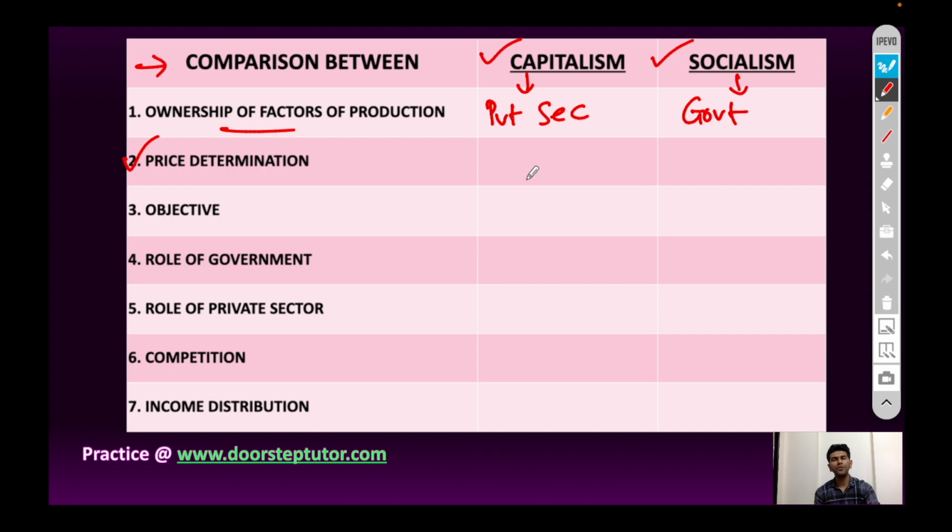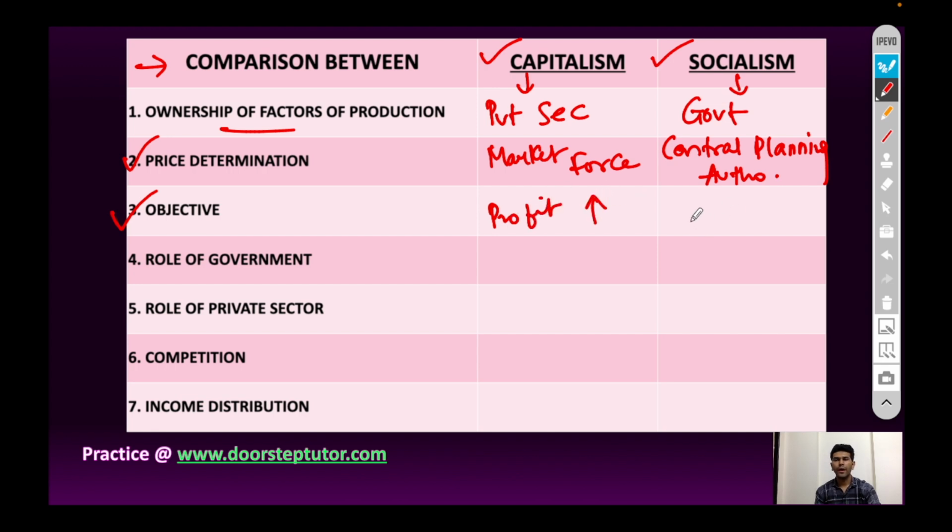The price of goods and services are driven by market force, and here by central planning authority. The primary objective under capitalism is profit maximization, and in case of socialist economy, welfare maximization.